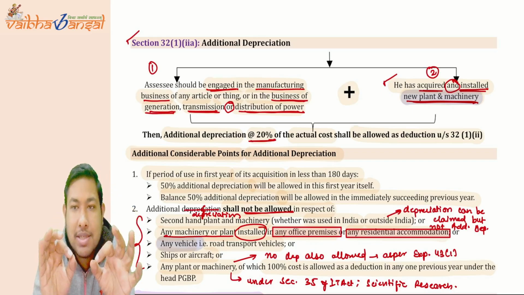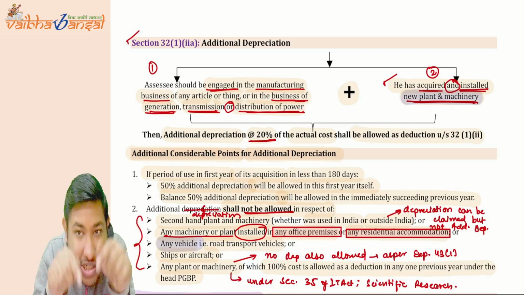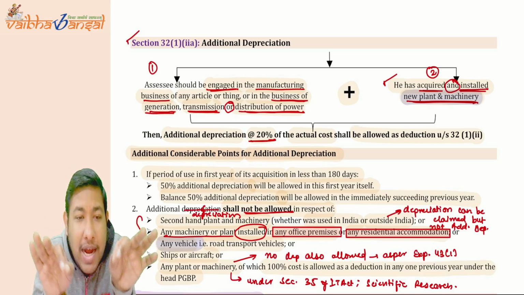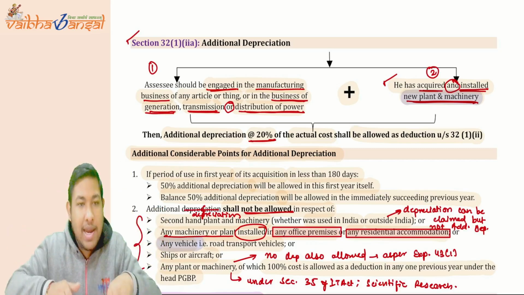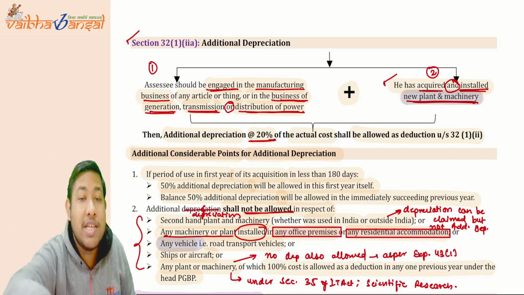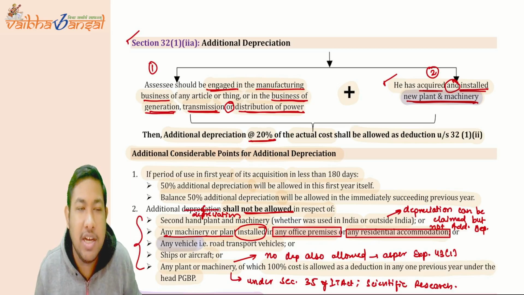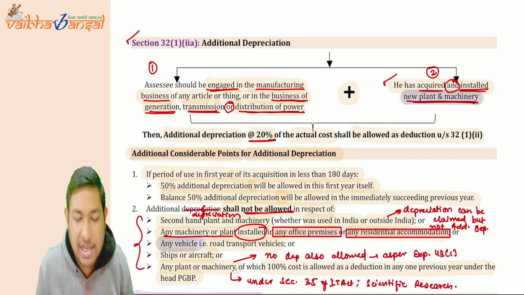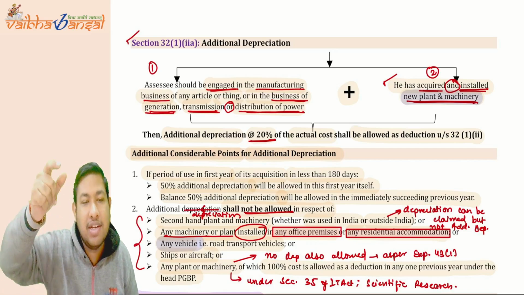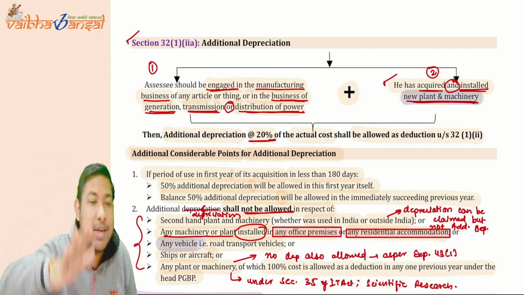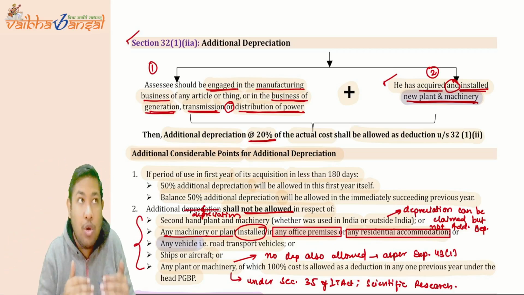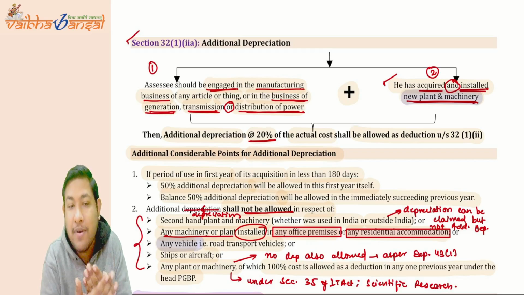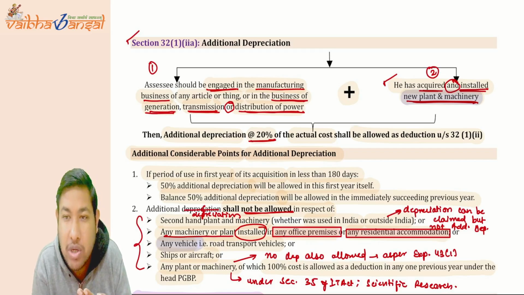Plus, you have to acquire and install new plant and machinery. You have to acquire and simultaneously install the new plant and machinery. Then additional depreciation of 20% of the actual cost shall be allowed as a deduction. Directly 20% additional depreciation over and above the actual depreciation.